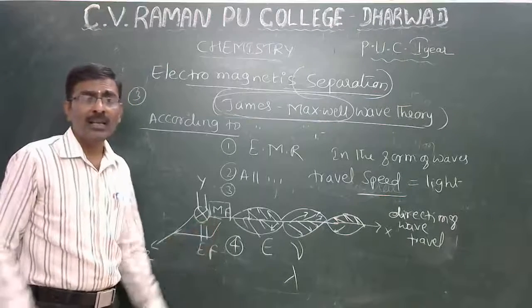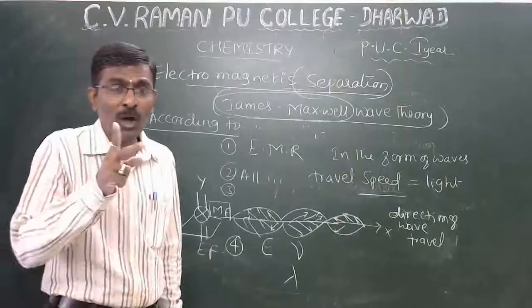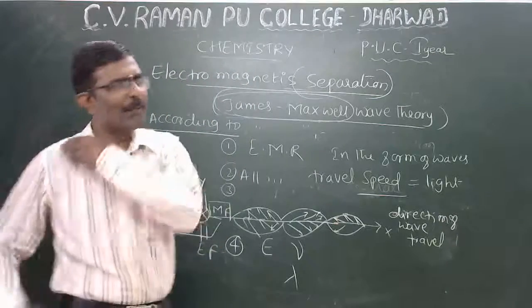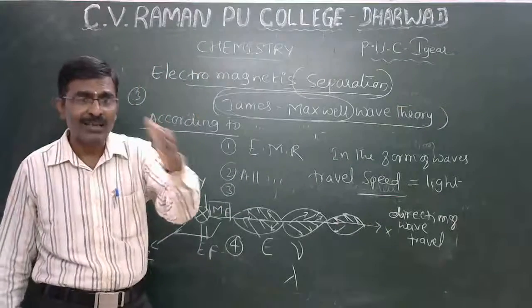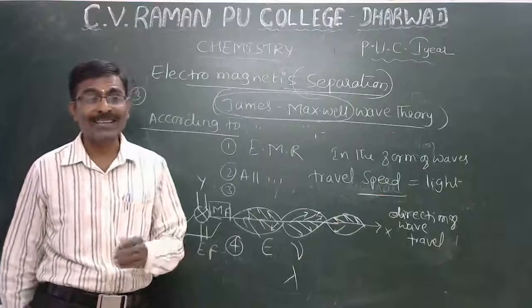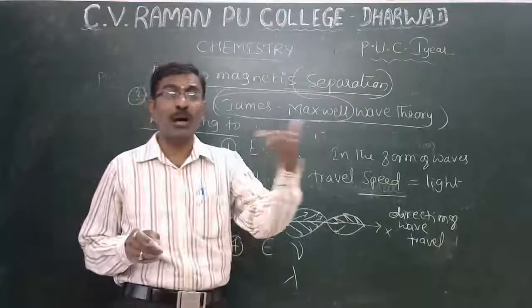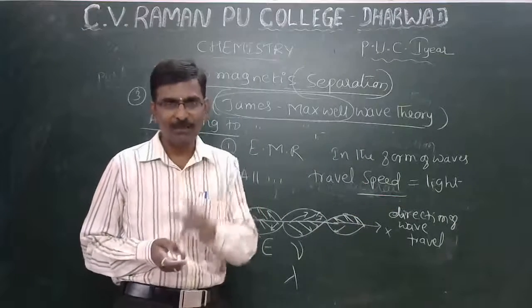Third point, electromagnetic radiation does not require any media. It simply keeps passing through. It does not require any media to travel because its speed is equal to the speed of light.